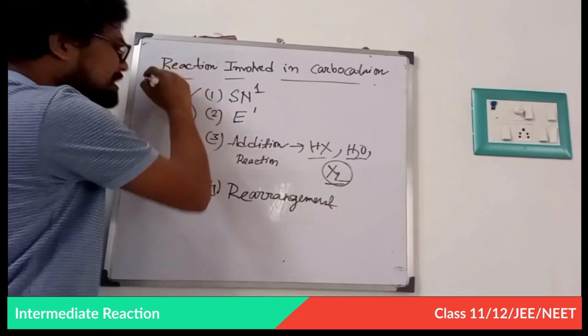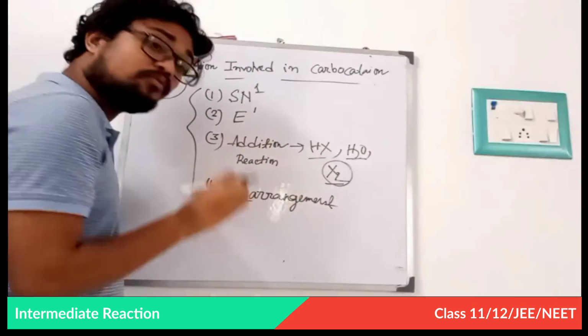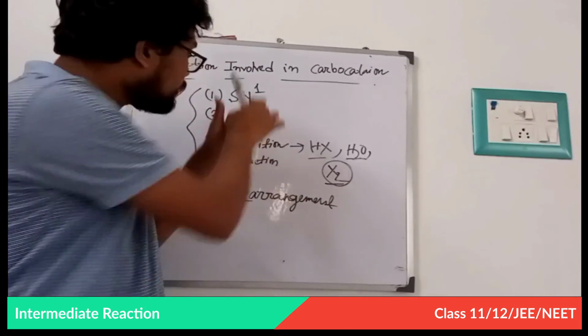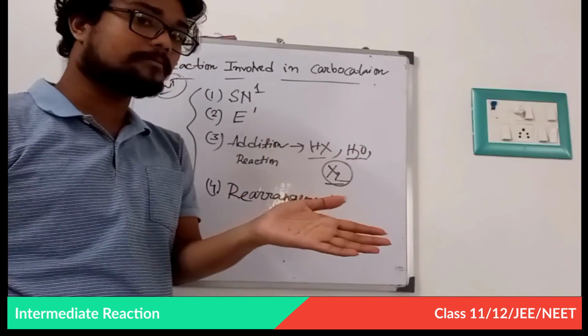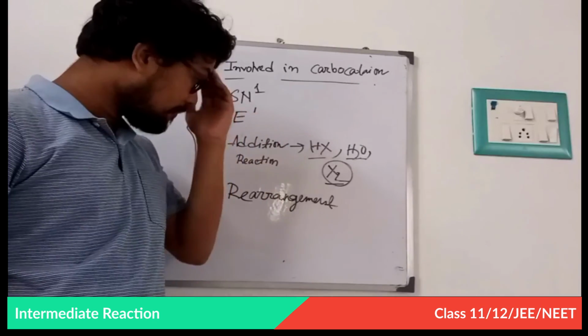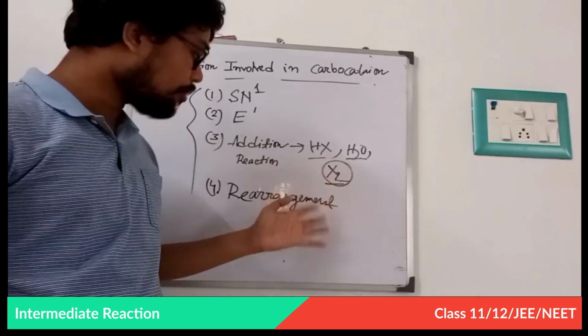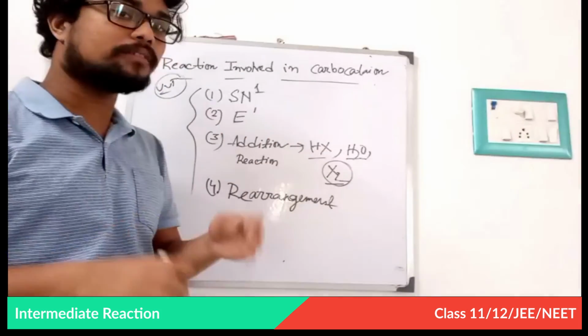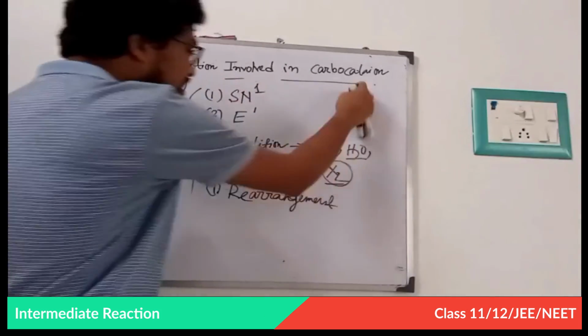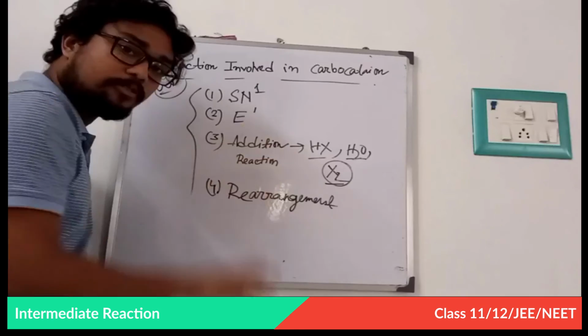We will discuss them in detail. When I give a lecture on this, I will not tell you which carbocation is stable, because I have given a very brief lecture on carbocation, but then I will show you how the major or minor product will arise. So these are the main four reactions involving carbocation.